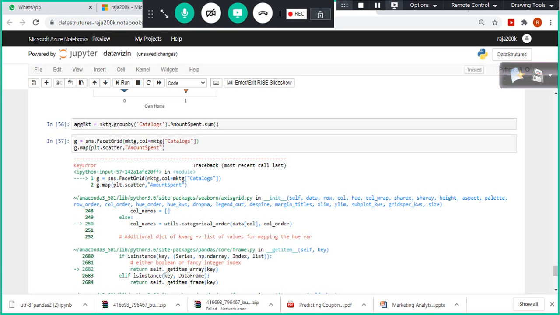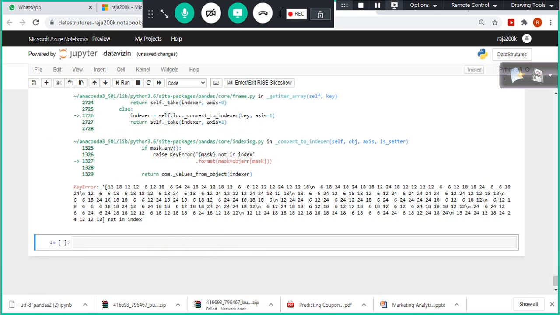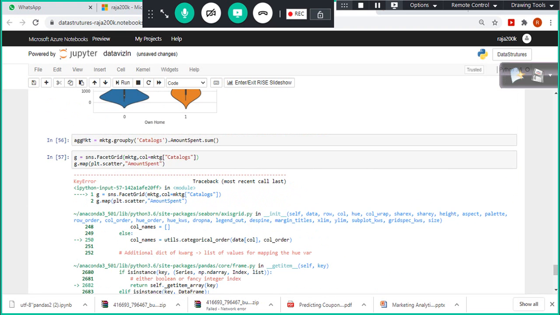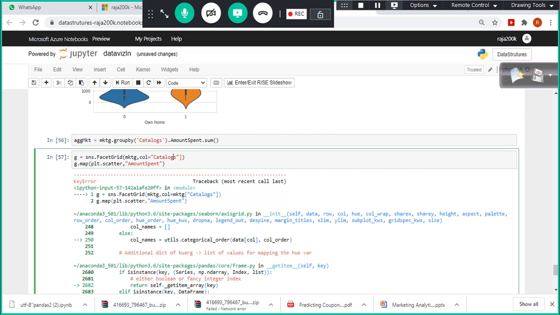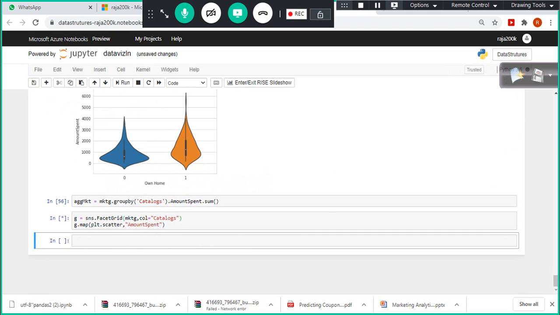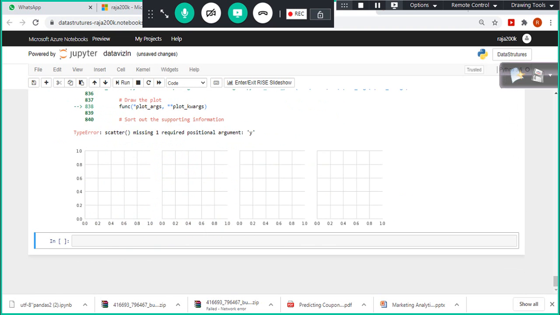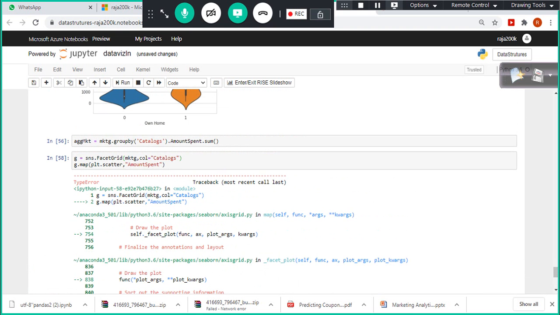Okay, maybe there's some other problem. So now we are not getting key error, right? So still it says key error. KG. Okay, this is not required in this case. Yeah, one positional argument y.